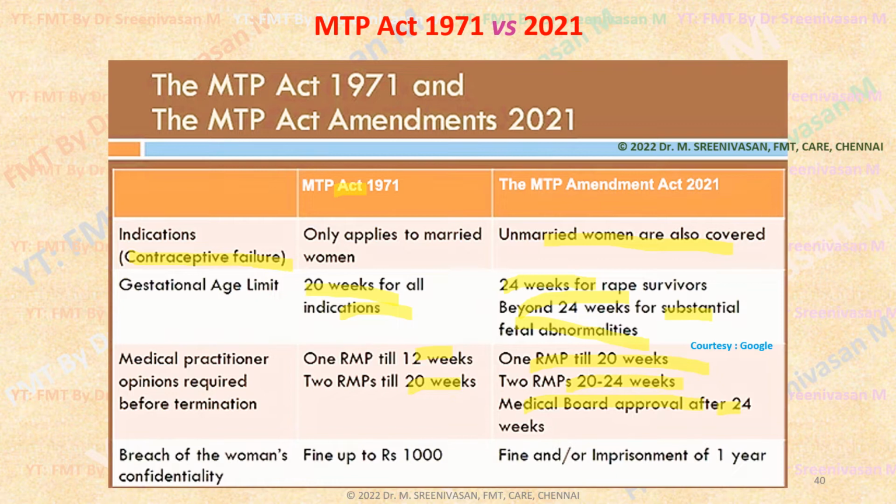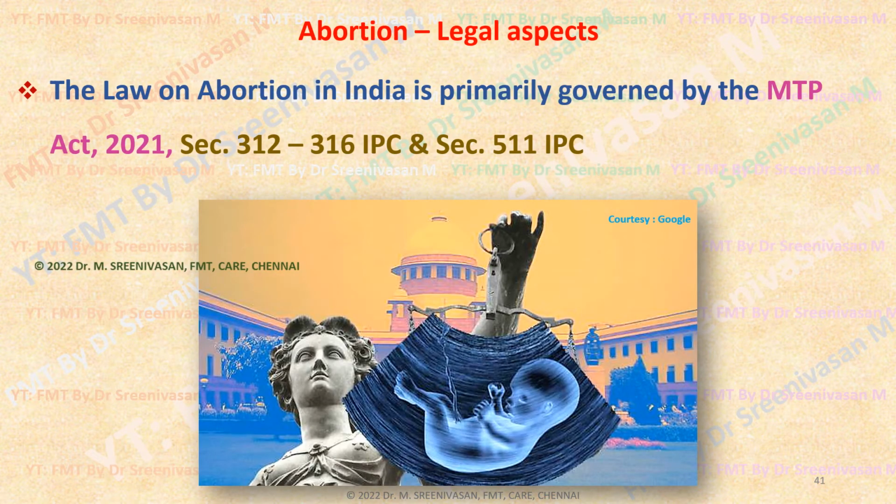Then, breach of women's confidentiality, that is contravening professional secrecy: in the 1971 Act, just a fine of 1,000 rupees only. This amendment provides, in addition to the fine, a risk of imprisonment of up to 1 year. So these are all the main major differences between the amendment and the 1971 Act.